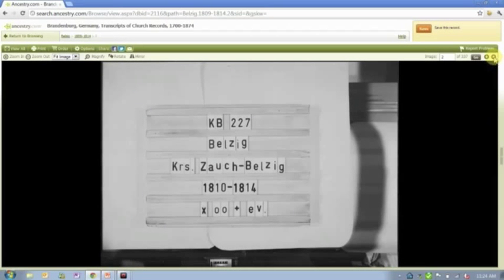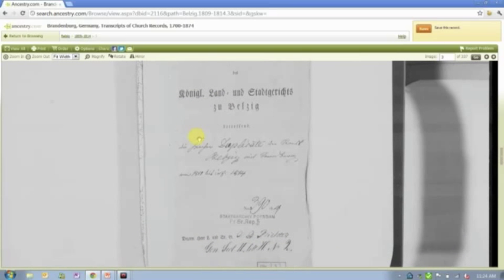One of the things that I do is I always pay attention to this front matter, as we call it. That's a real technical term. That way I know what these records are that I'm looking at, and I understand how and why and when they were microfilmed. I'll take some of these words that I don't know or understand and plug them into Google Translate so that I know what this information says and means.